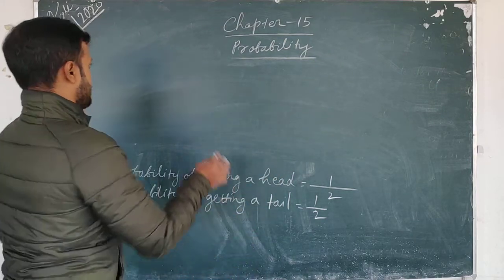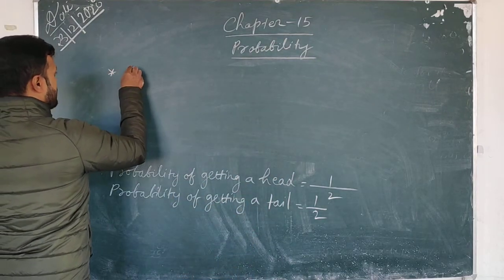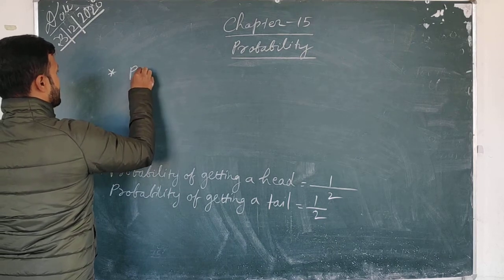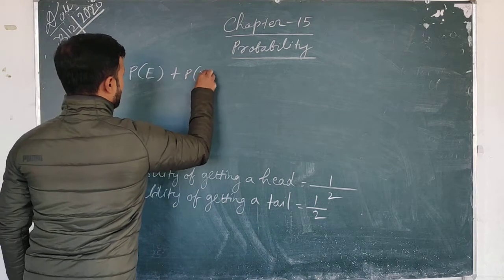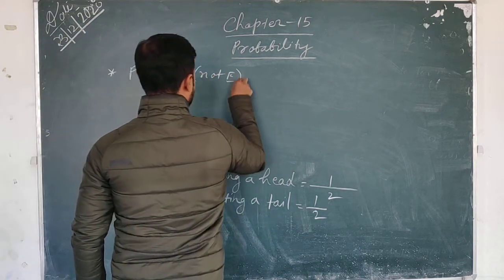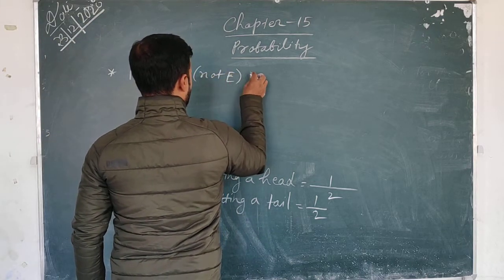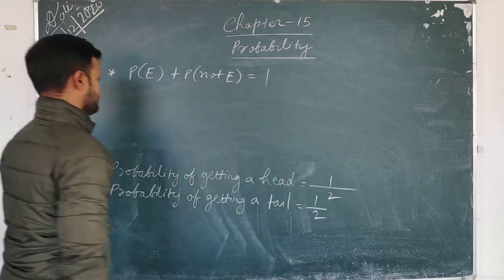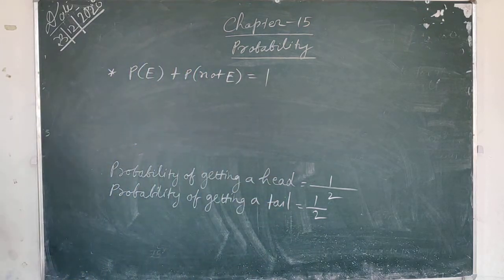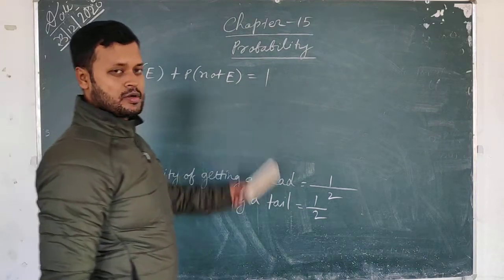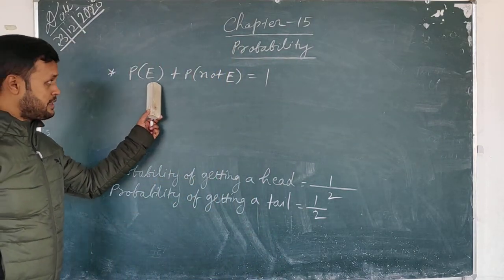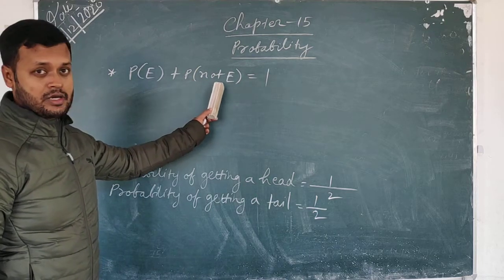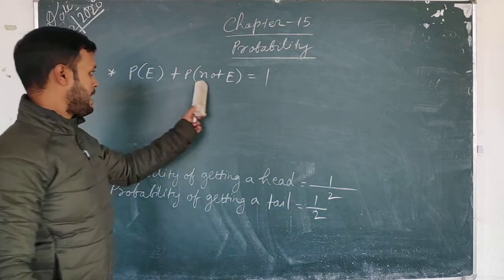So students, see, this is one rule: probability of an event plus probability of not that event is equal to 1. Probability that the event will occur is this, and probability that the event will not occur is this. Both you add, you will get 1.